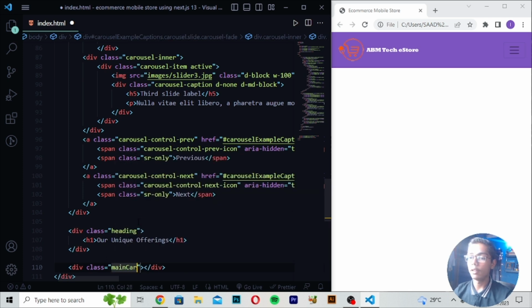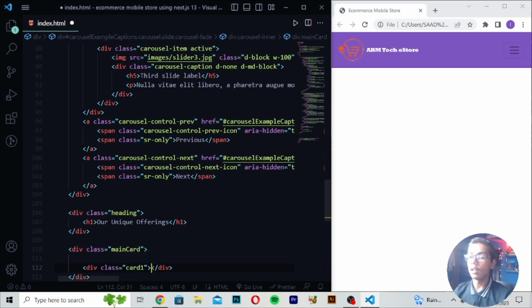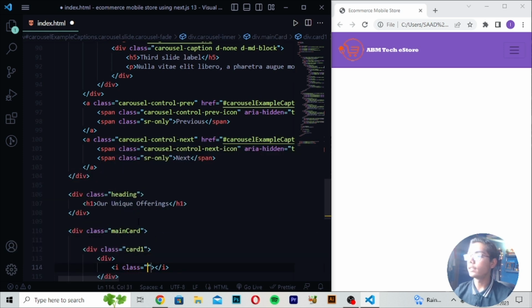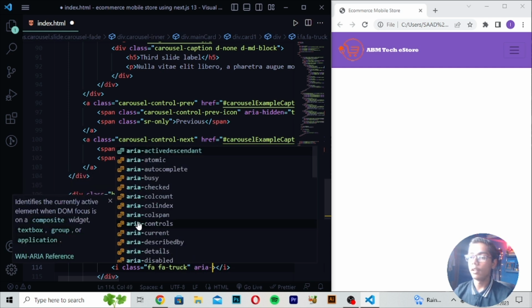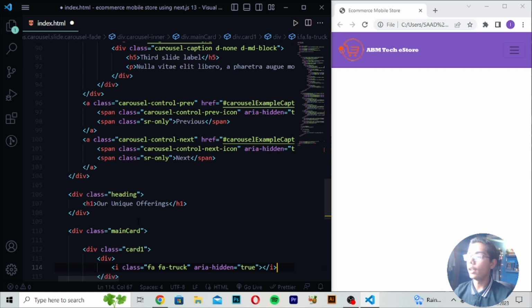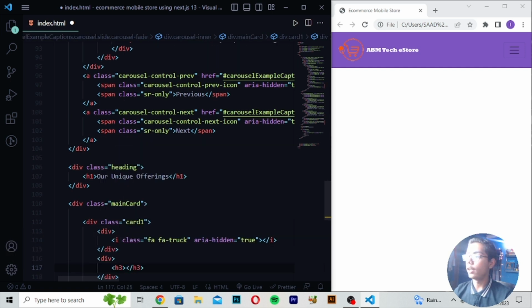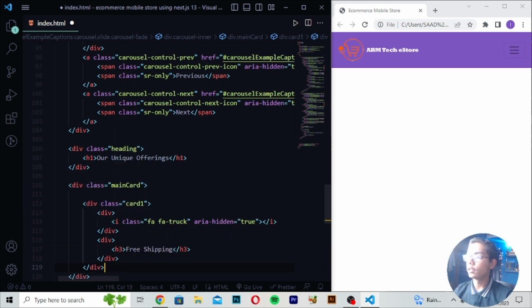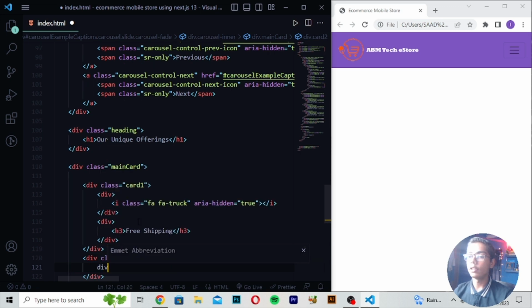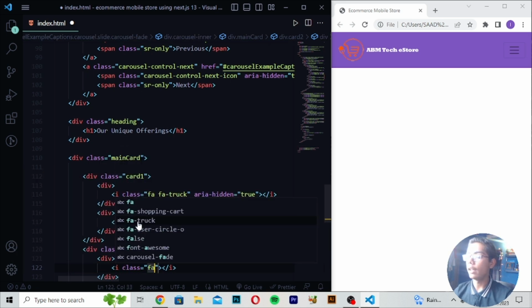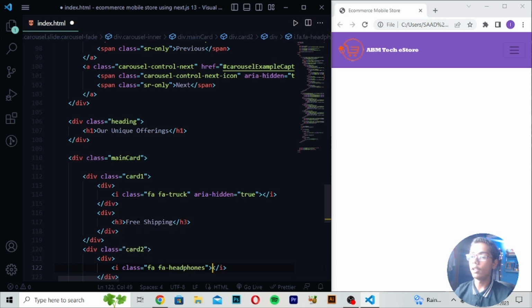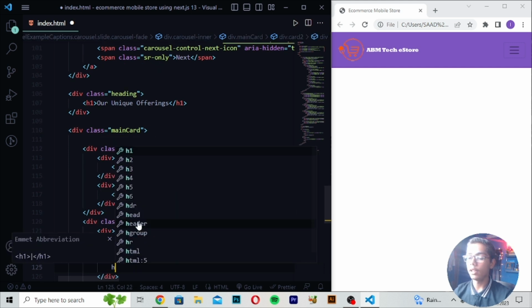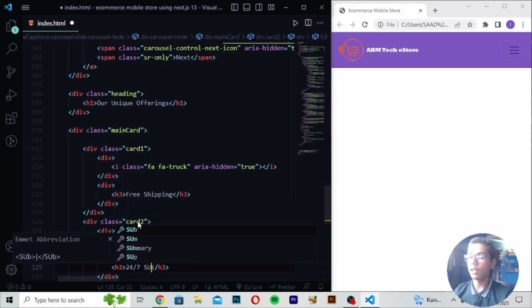Write here div class main-card, then when you've written this, write here div class card1, then you have to write here div, i tag class, then I will be writing fa, so here I'll be writing fa-truck like this, and then when you've written this, here I will be writing here aria-hidden, then I will be now writing here true, and after writing this tag, here you have to write div h3 and write here Free Shipping, so here I will be now writing here div class card2, and then you have to write here div and write i tag class, write here fa and write headphones, then when you've written this, write here aria-hidden true, then you have to write here div, and here I will be now writing h3, write here 24/7, then write here Support.